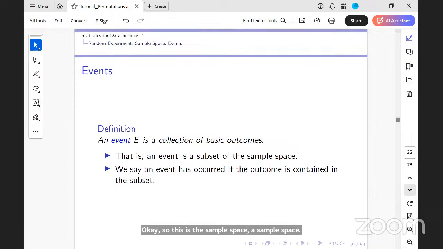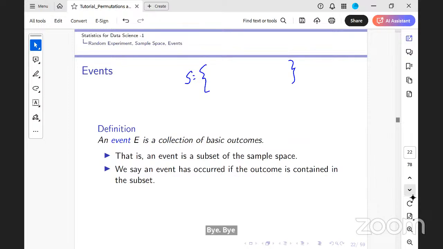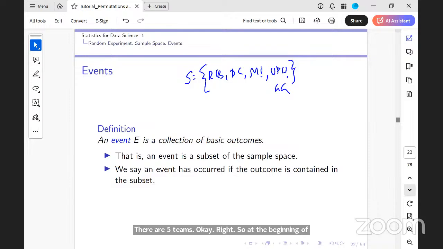Now the next thing is, assume how many teams were there? There were 5 teams. So at the beginning of the tournament, what would have been the sample space? 5 teams: RCB, DC, Mumbai Indians, UP Warriors, and Gujarat Giants. Right. Now, any one of them could have won.